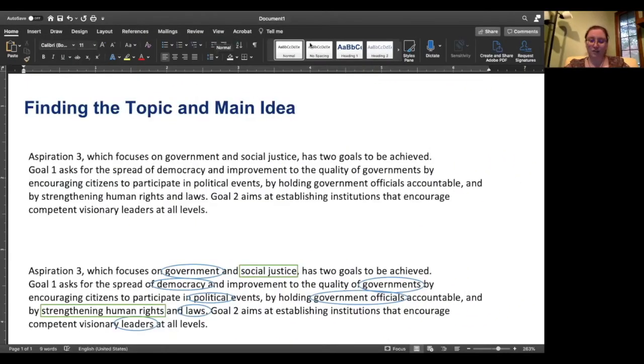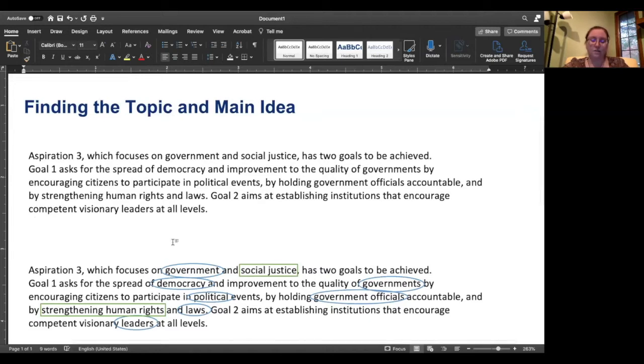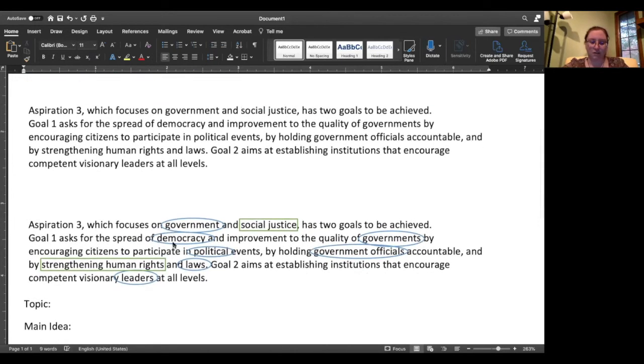One of the first things that we need to do when we want to find a topic or a main idea is to read the paragraph in its entirety. So one of the first things that we need to do after we finish reading is to go through and identify all of these similar words in the paragraph.